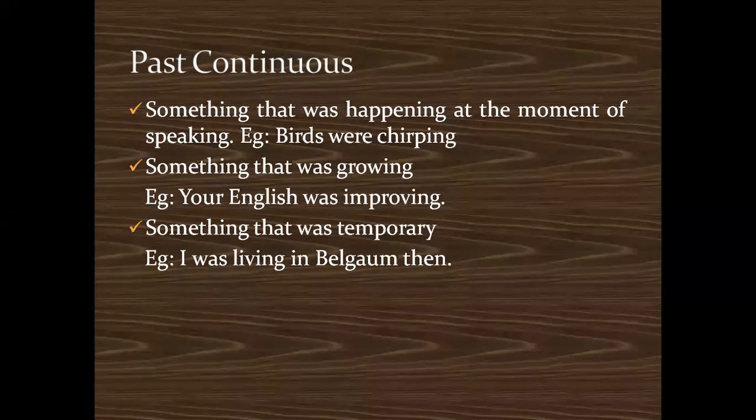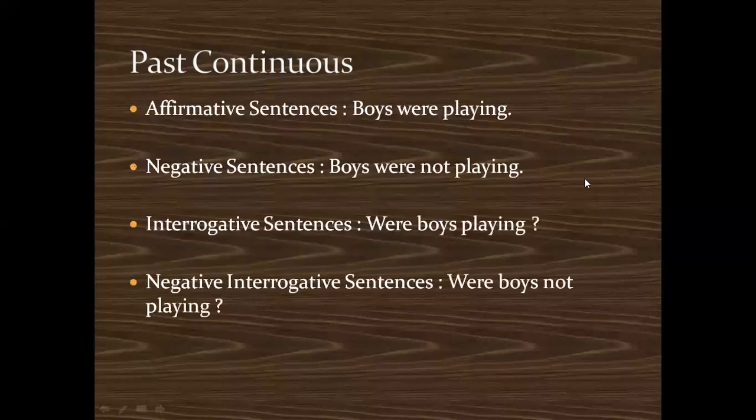And if you are not from Belgium, maybe you have settled somewhere in the USA or some European country, and you may say, I was living in Belgium then. Again, you're talking about an action that was temporary, but continuous in the past. So this is how we use past continuous. Then again, types of sentences. How do we use?